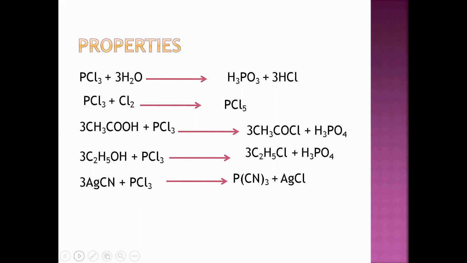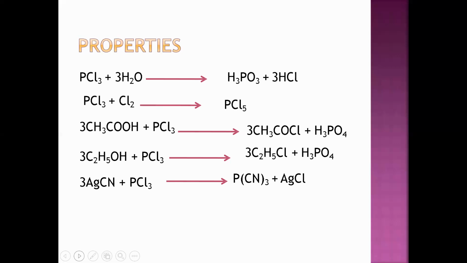When it reacts with non-metals, we are taking chlorine, so PCl3 reacts with Cl2 to form PCl5. When it reacts with compounds like CH3COOH, CH3COOH plus PCl3 gives CH3COCl and H3PO3. Same with C2H5OH: C2H5OH plus PCl3 gives C2H5Cl and H3PO3.